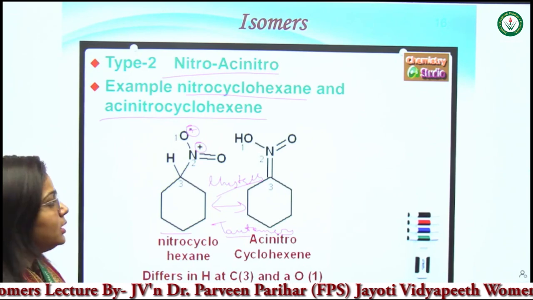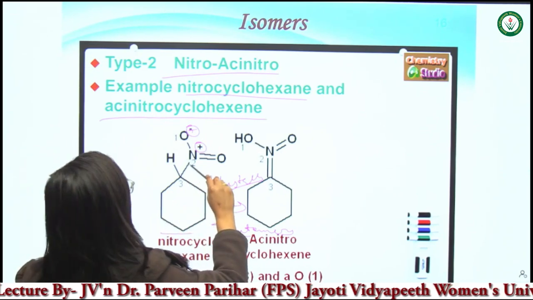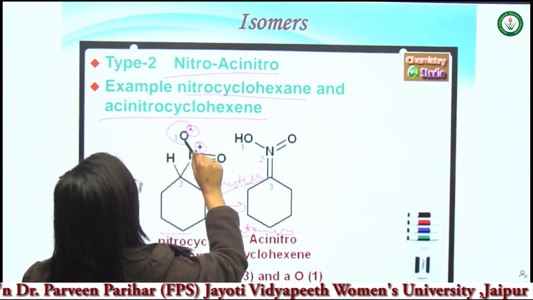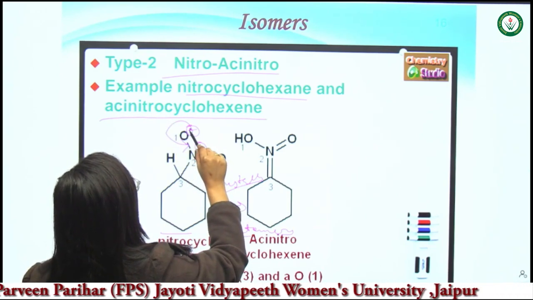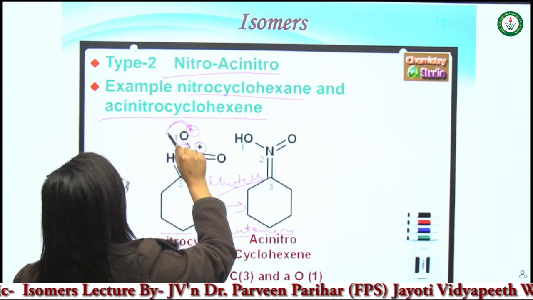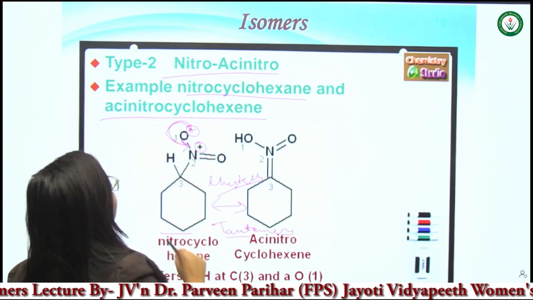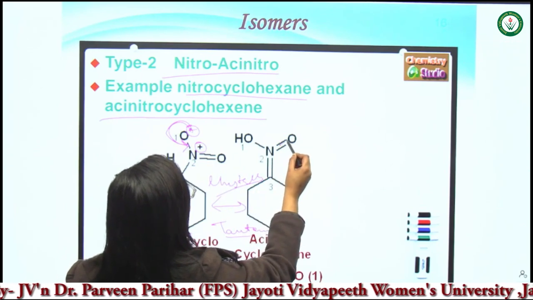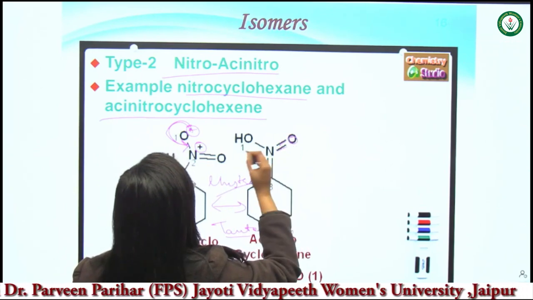To get stability, the carbon-attached nitrogen side will remove a hydrogen atom, and this negative charge of oxygen will be used in bonding, and there will be a double bond between the nitrogen and oxygen.